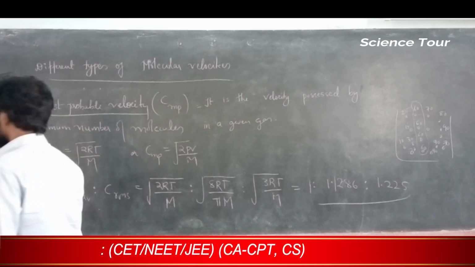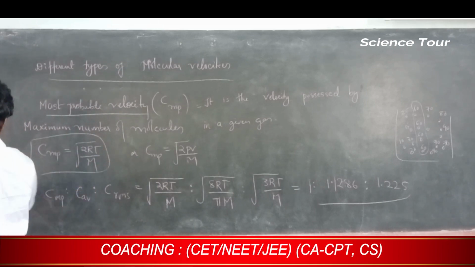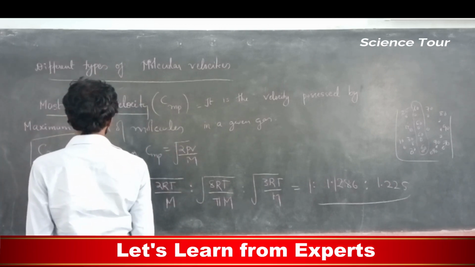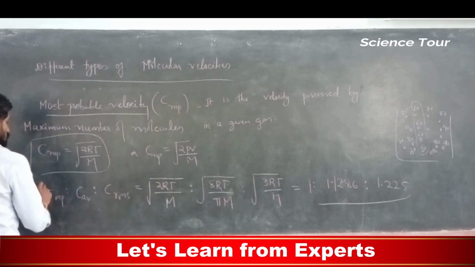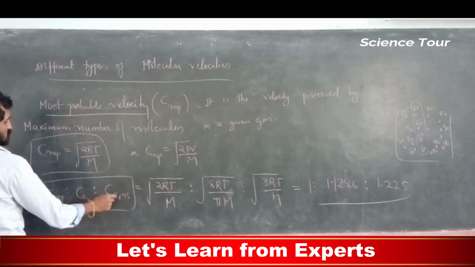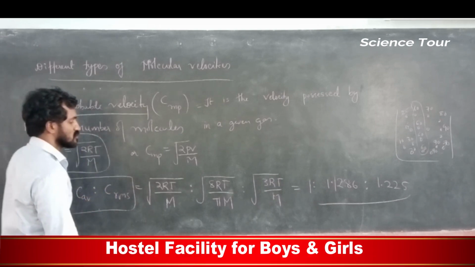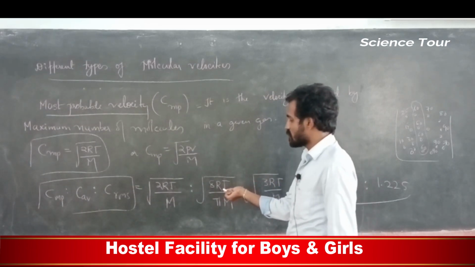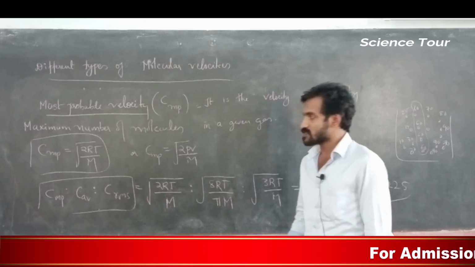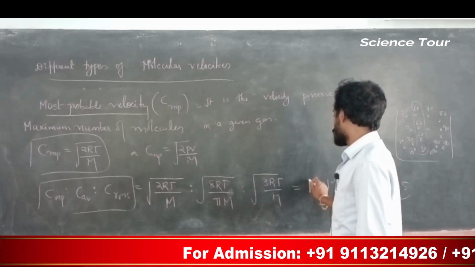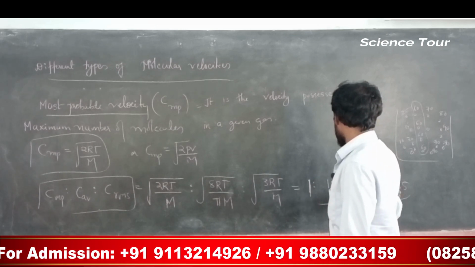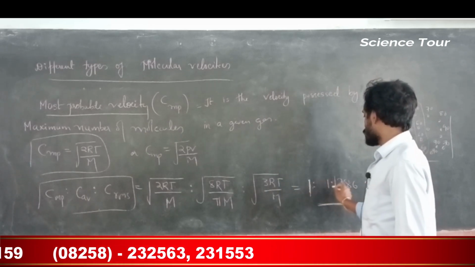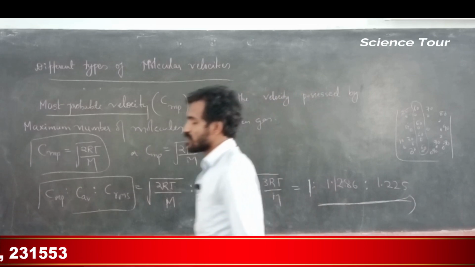So my dear students, the formula for most probable velocity is C equal to root of 2RT divided by m. RT is nothing but PV, so root of 2PV divided by m. Here average velocity, most probable velocity and RMS velocity are given, so you can write like this. By substituting the R value, temperature, pi value, m value, you will get 1, 1.12, 1.2. Understood? So increasing order 1, 1.1 to 1.2. Note down, my dear students.